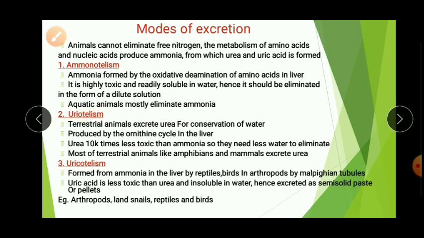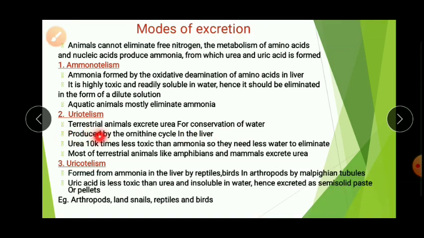Next, ureotelism, that means excretion of urea. Terrestrial animals, that means land animals, excrete urea for conservation of water, because they live on land. The water availability is very less. So whatever ammonia is produced in their body, it is converted into urea in the liver. That is what I mentioned here.